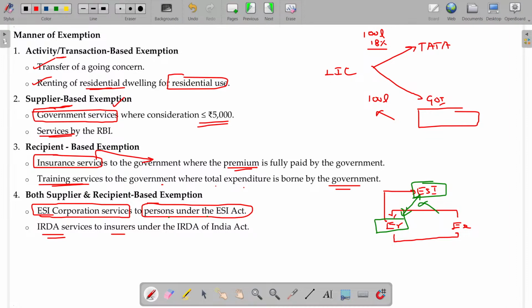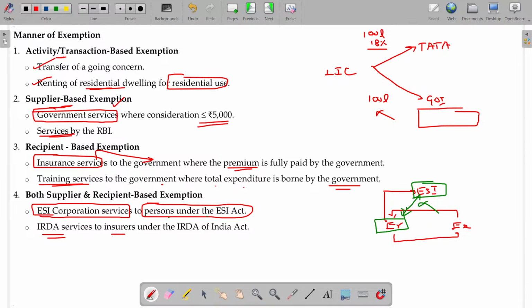Suppose anything worst happens. I collected 1 lakh rupees premium, stating that I will give 1 crore rupees. Then all the investors gave me the premium, 1 lakh per head, collected from n number of persons, and with 100 crores I am absconding from India. Now something worst happens, I have to give the compensation. No, there is no such person available in India. Then this is a problem. So LIC, before launching the product and before it starts collecting the premium, should ensure whether the premium is sufficient enough to repay the compensation or whatever the commitment they are fulfilling.